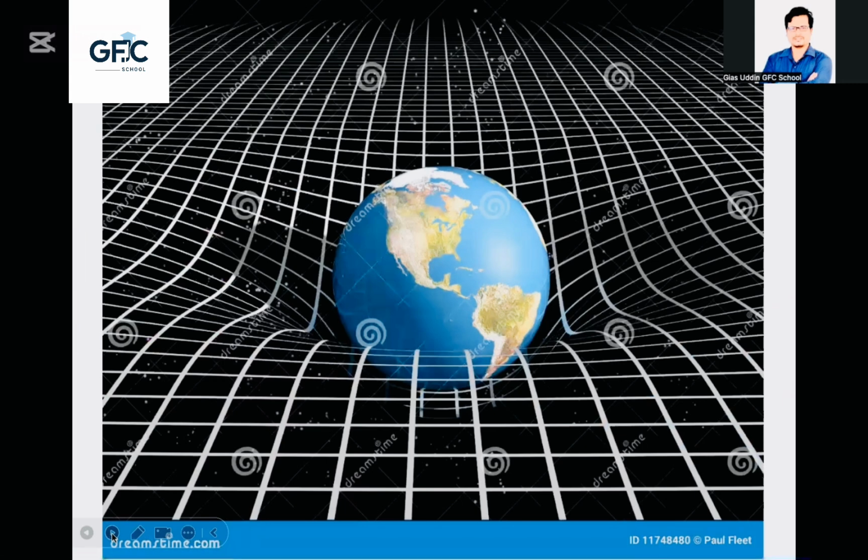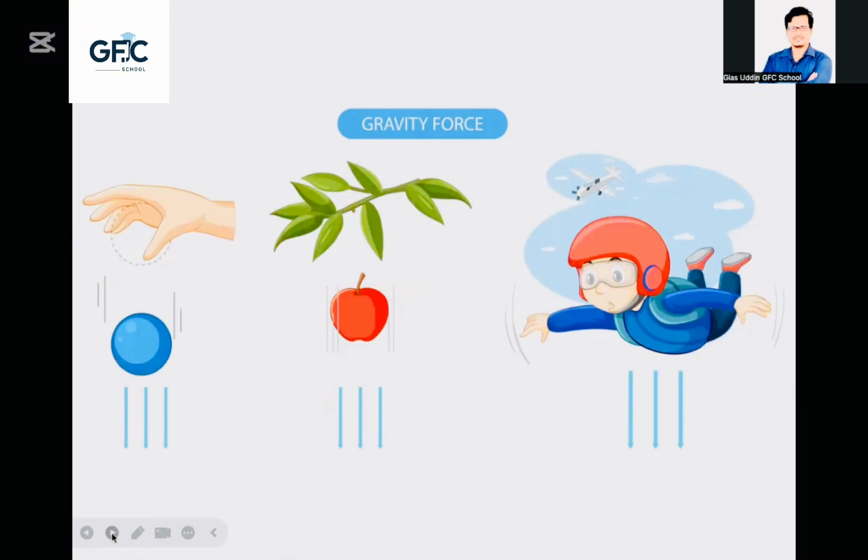Anyway, this explains less. And in another picture, you may understand gravity force. Here a ball is falling down, an apple is falling down, and this baby is flying, but a downward force is acting by the earth. This is the force, gravitational force or gravity force, which we are going to learn.